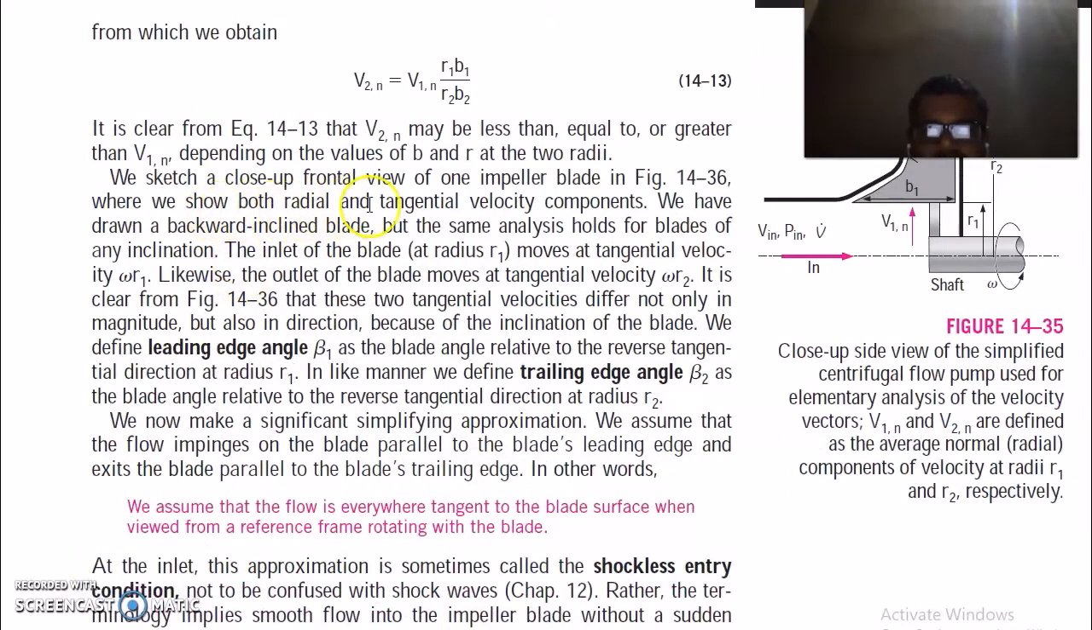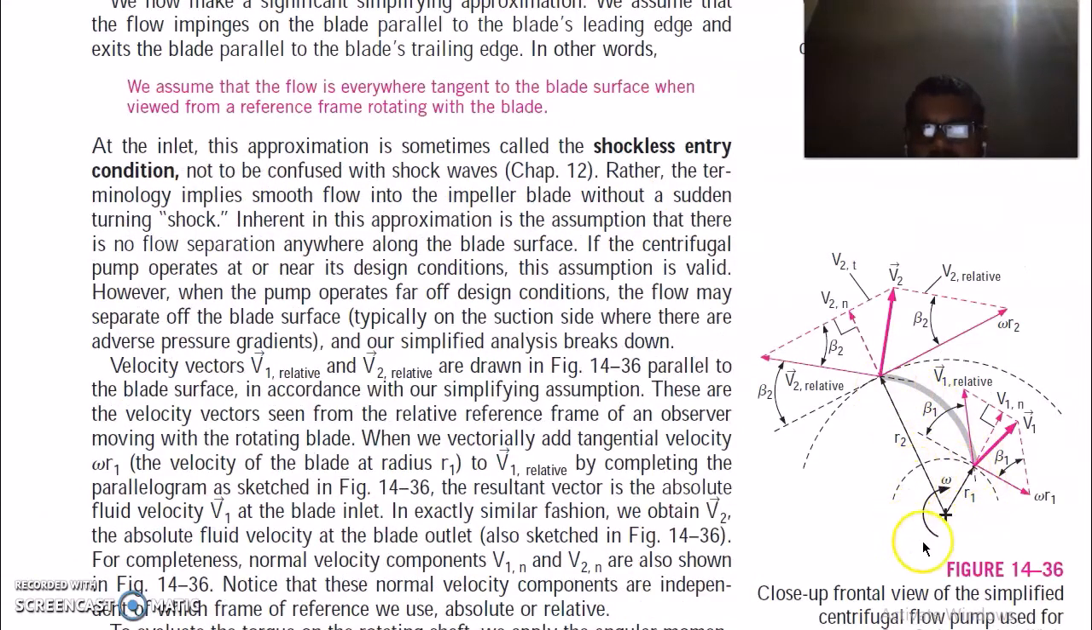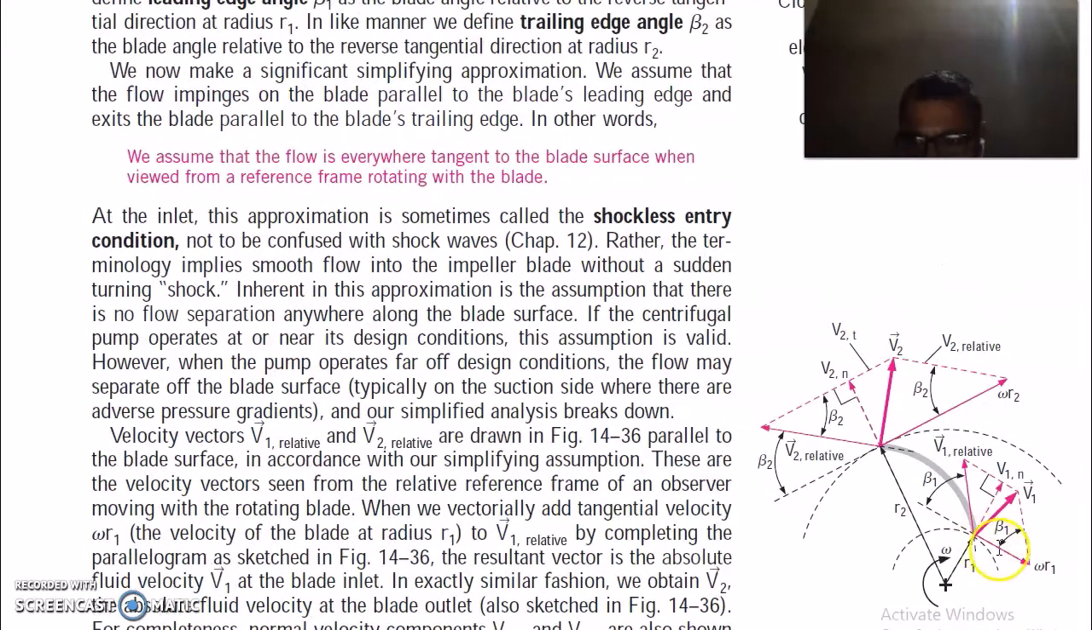We sketch a close-up frontal view of one impeller blade, where we show both radial and tangential velocity components. So this is your impeller. This is the impeller eye. From here fluid will enter. This is radius R1 at the entry of the fluid, and this is R2 at exit of the blade. This omega R1 is your tangential component, and this is omega R2, the tangential component at outlet. This is R2 and this is R1. This is the radial component of velocity.